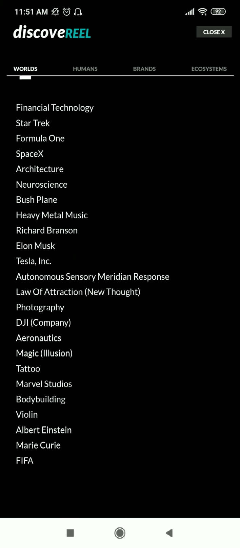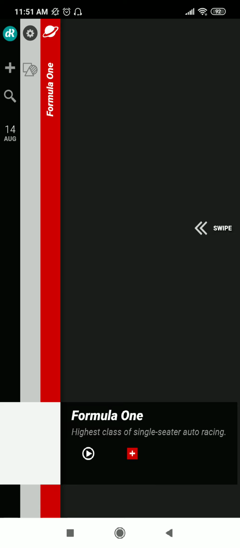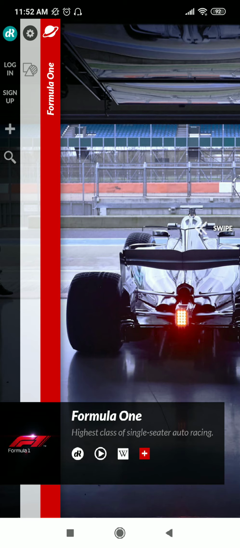So worlds are terms or topics in Wikipedia, and each term or topic will have its own visual Wikipedia. So we'll go to Formula One, for example. And so Formula One is a term in Wikipedia.